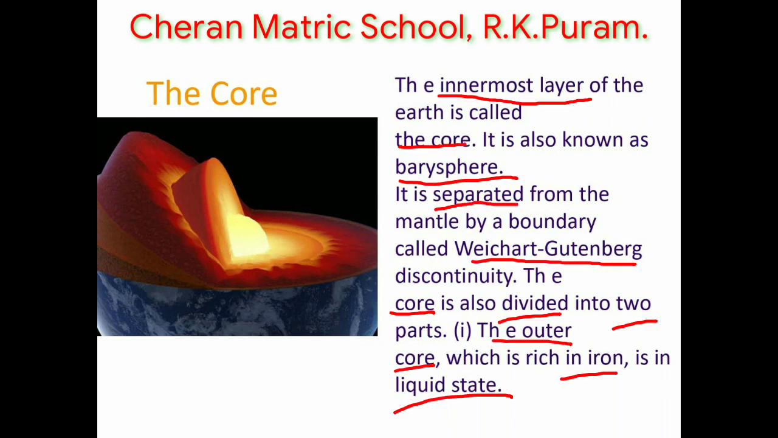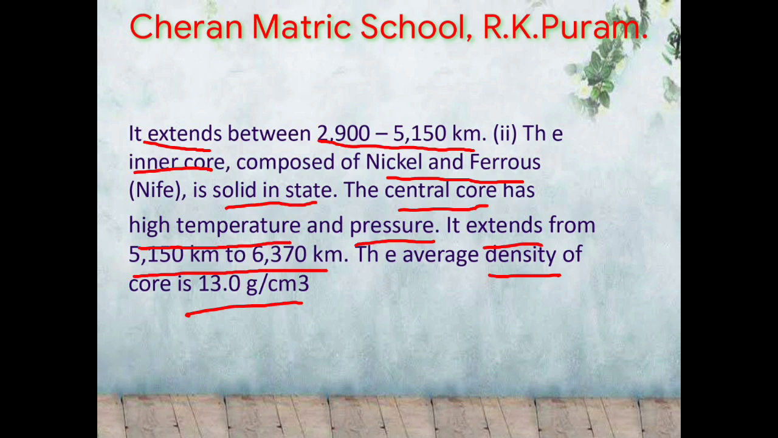The third layer is the core. See the picture. This is the innermost layer of the earth. It is also known as barysphere. The Weichert-Gutenberg boundary separates the core from the mantle. The core is also divided into two parts, the outer core and the inner core. In the outer core, iron is in the liquid state. It spreads between 2900 km to 5150 km. The inner core has nickel and iron in the solid state.